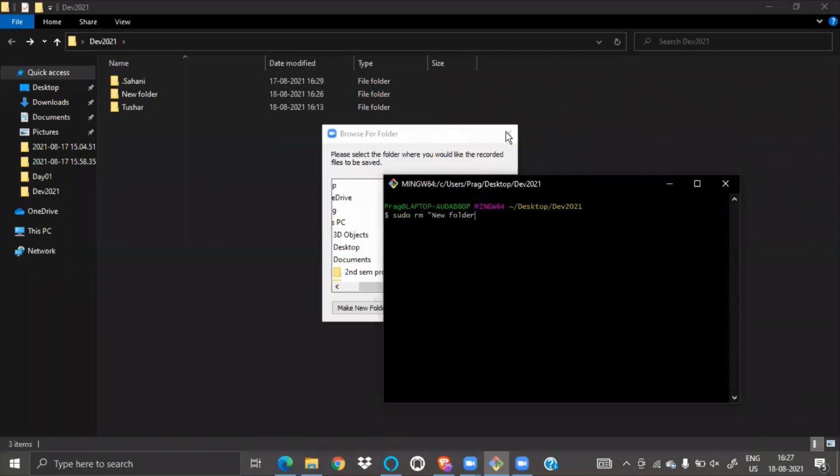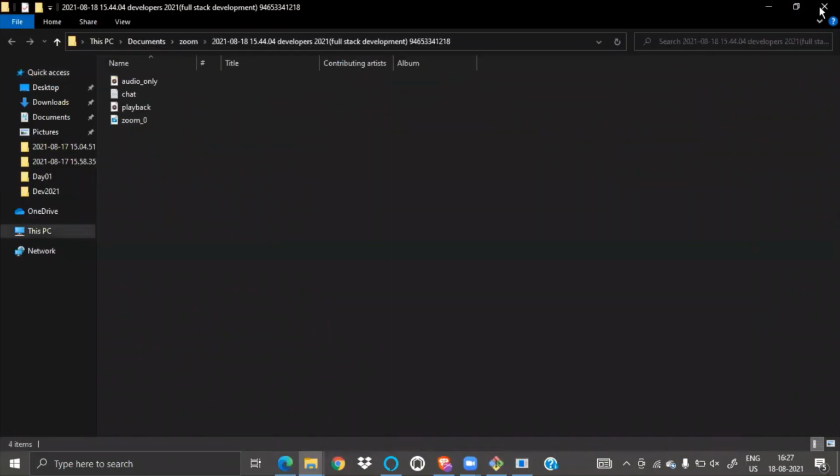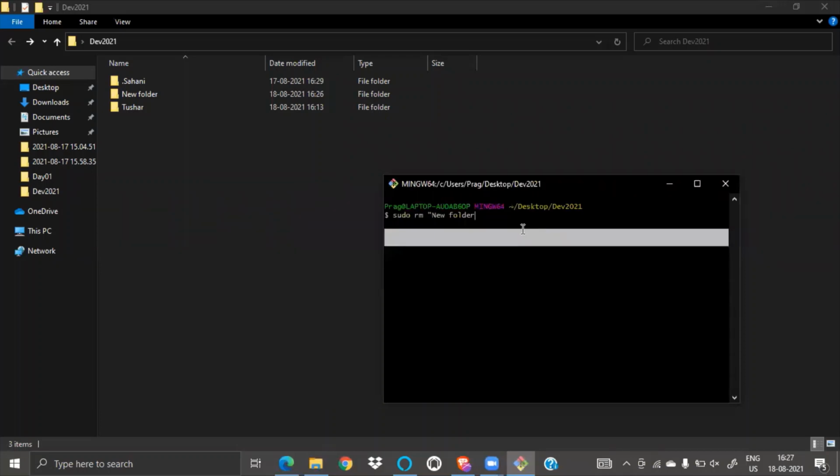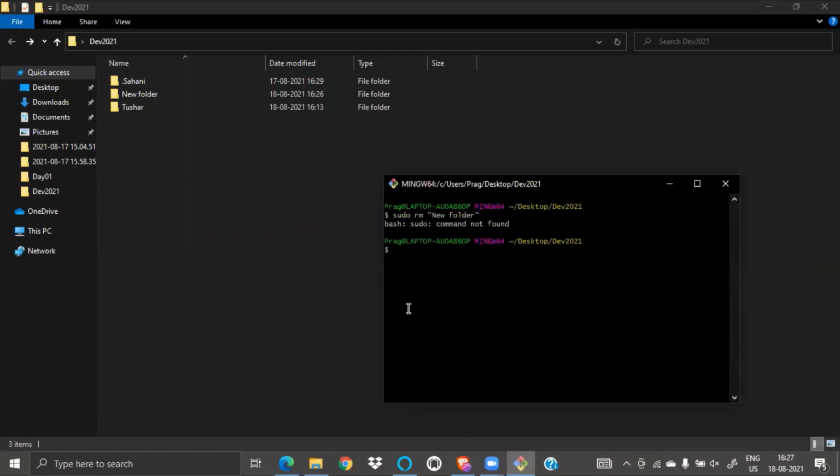So what is this? What's happening? No, I don't want to install it. Okay, sudo rm. Let's do sudo. Will it work? Let's see. Why is sudo not working here? I guess there is some problem in my laptop. But yes, you can try it on your own. You can do sudo.